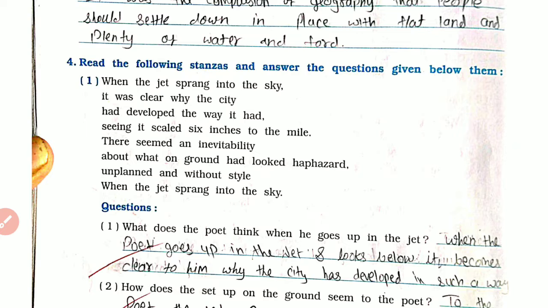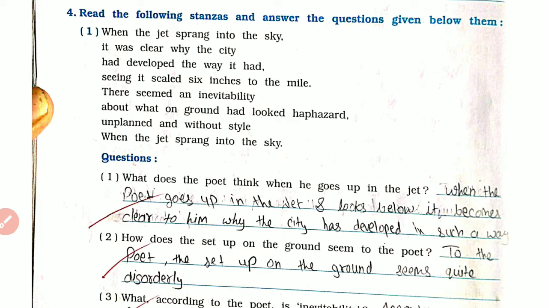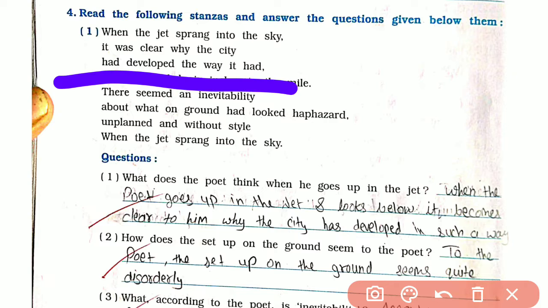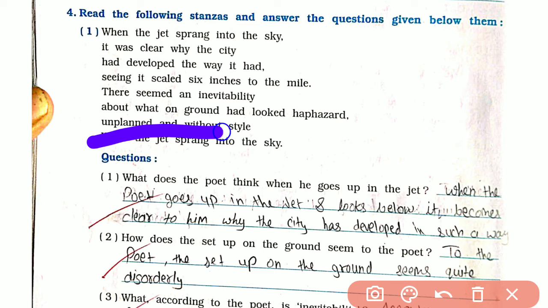Question number 4. Read the following stanzas and answer the question given below. So when the jet sprang into the sky, it was clear why the city had developed the way it had. Seeing its scale, 6 inches to the mile, there seemed an inevitability about what on the ground looked haphazard, unplanned, and without style when the jet sprang into the sky.